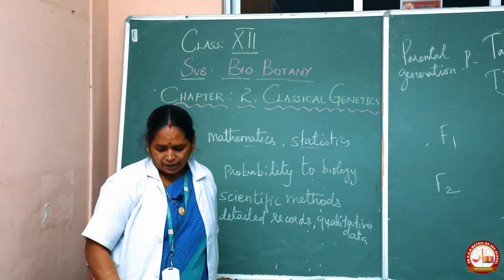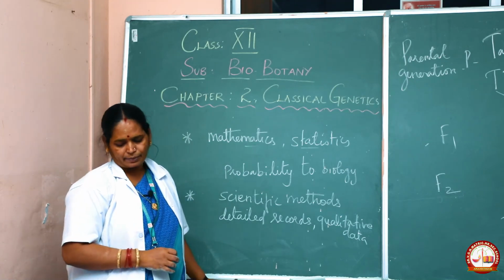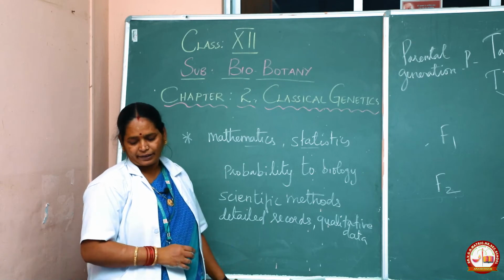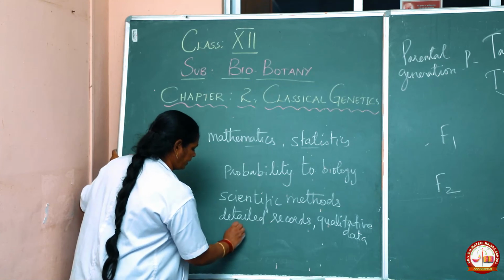His experiments were carefully planned and he used large samples to undergo his hybridization technique.